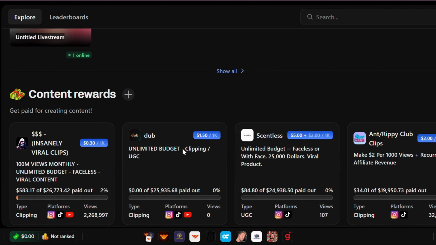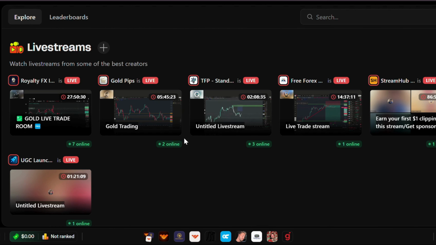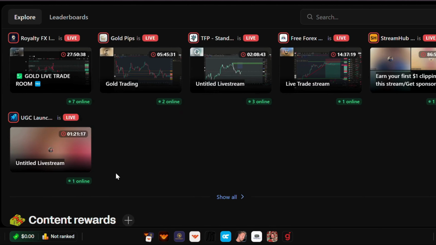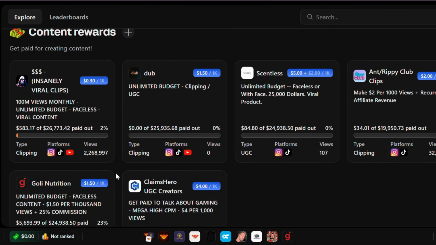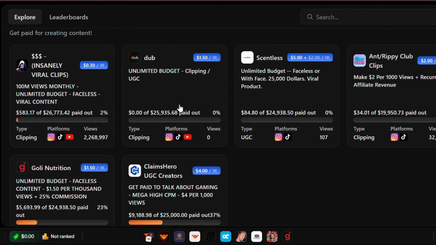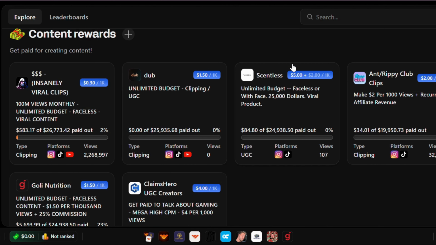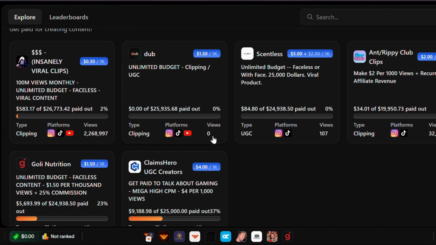It's basically a great platform, and I'm going to show you exactly how you can make money with clipping. The biggest advantage I would like to point out first is under the Discover tab. They have this Content Rewards section. What this means is if you're a clipper and you are clipping different content, for example on YouTube, Instagram, or TikTok, you will get paid via an RPM, rate per 1,000 views.